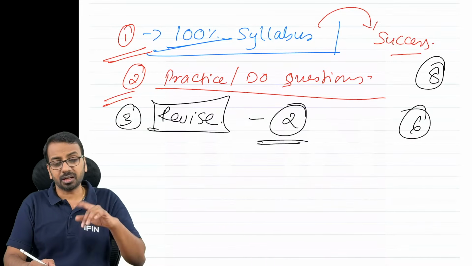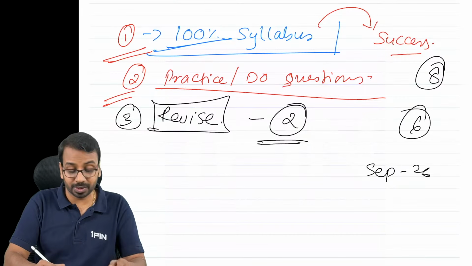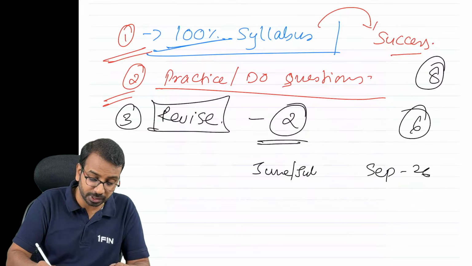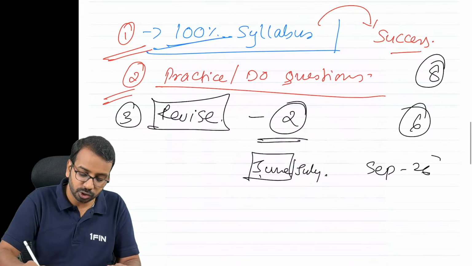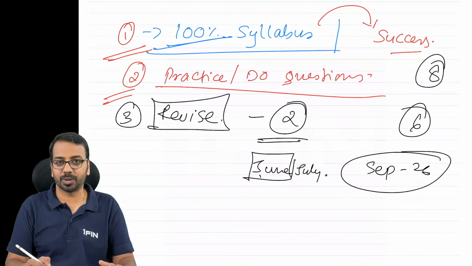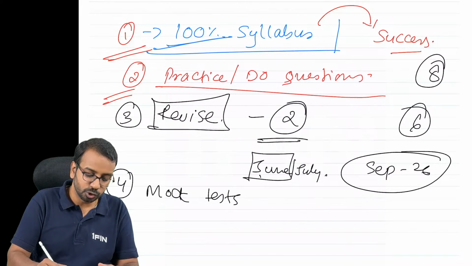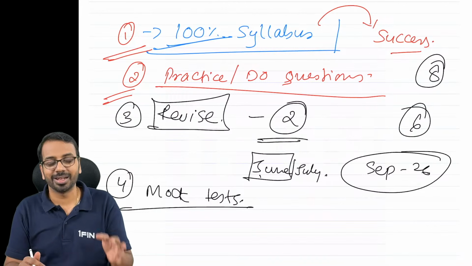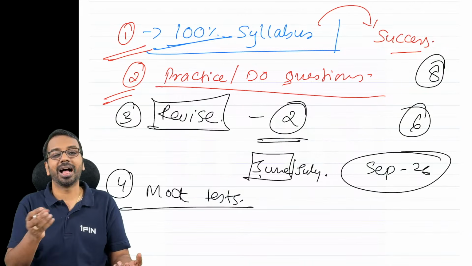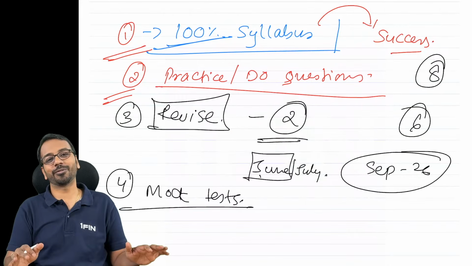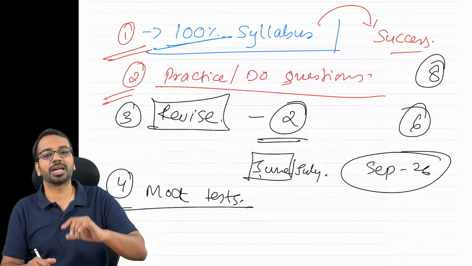For September students, if you are writing in September 26, target that you will complete the syllabus by June, or at the most by July. July is also late. I would say complete the syllabus by June itself, so that you have good time for revision before the September 26 examination. Then we provide mock tests, and you are going to attend the mock tests and prepare, understand what the problems are, where you are facing difficulties, and whether you are able to complete the paper on time. All of those things will be covered alongside the mock tests. This is the broad approach that I want you to take.